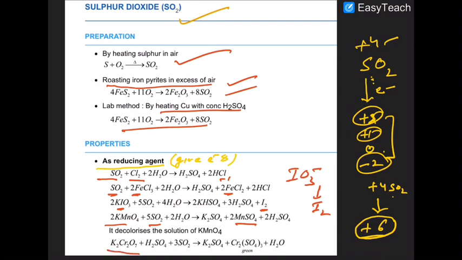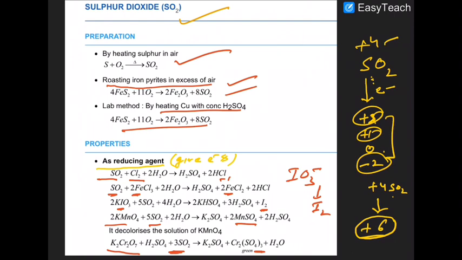Similarly, potassium dichromate is orange in color. When sulfur dioxide is passed through it, it becomes green in color. That is due to the formation of Cr3+, here forming chromic sulfate. Now what has happened here? That is also taken as a test of SO2.